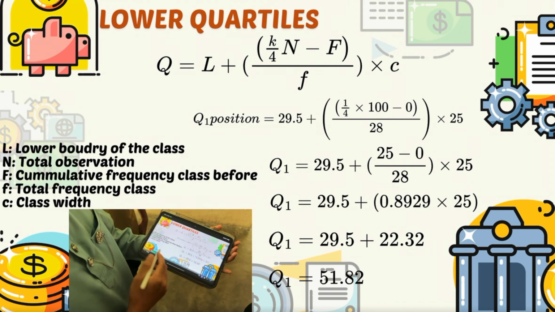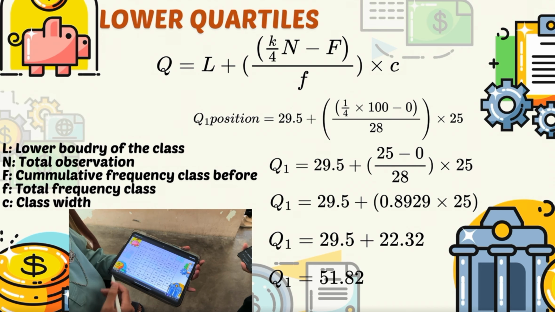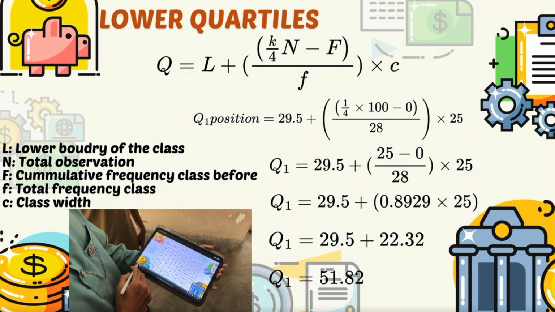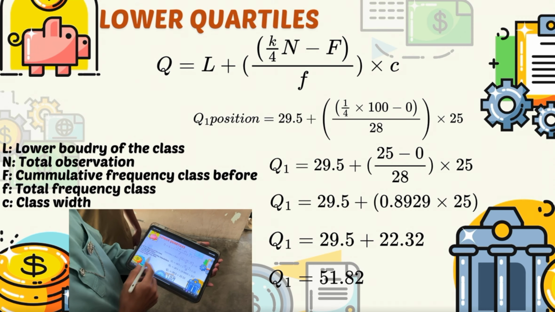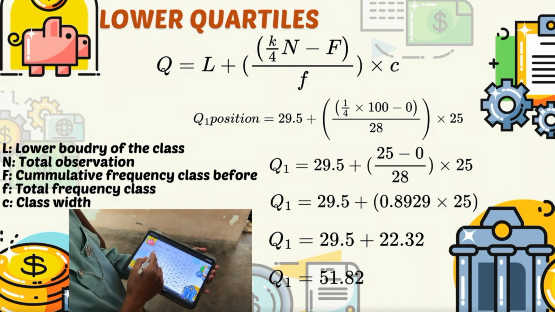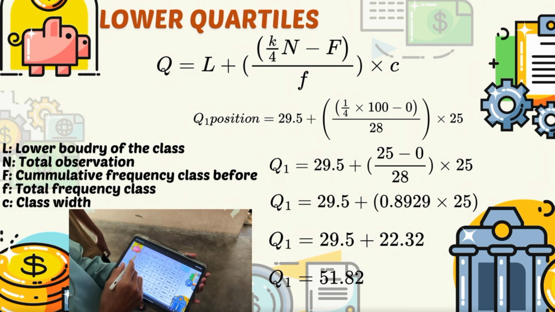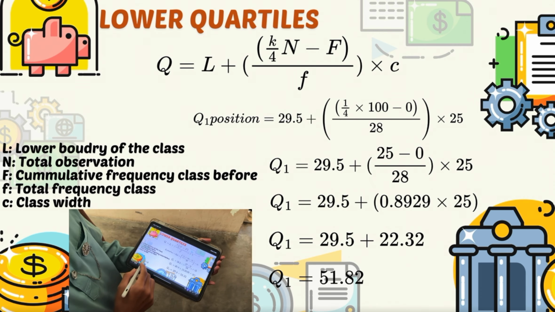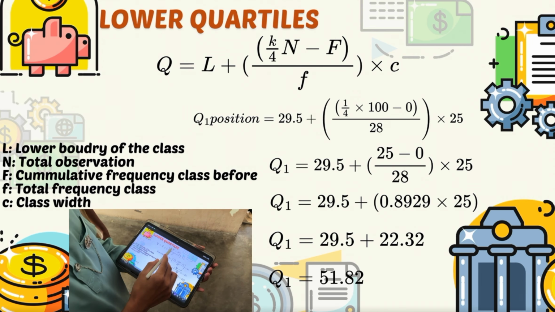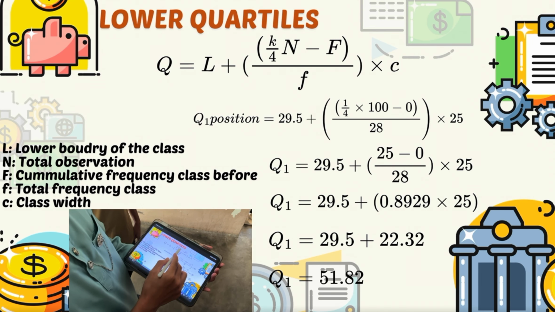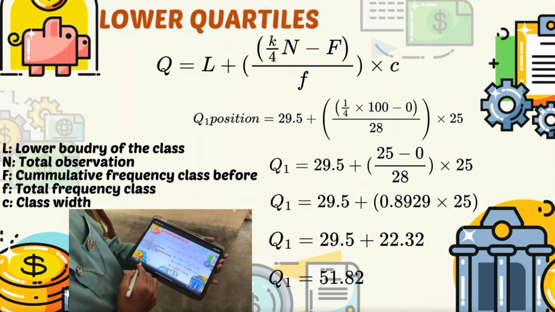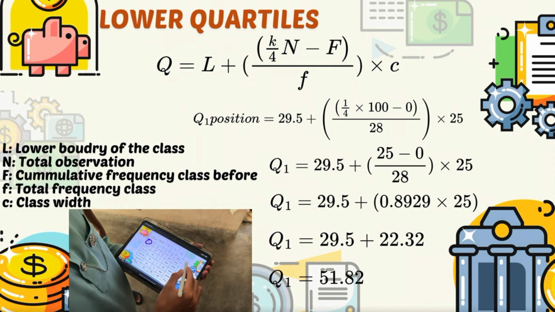With this table, we can get the lower quartile. First for L, we search the lower quartile here. We got 29.5 for this, and for this we can count 1/4 divided by the total of observation. And for the capital F, we got the cumulative frequency before the class.